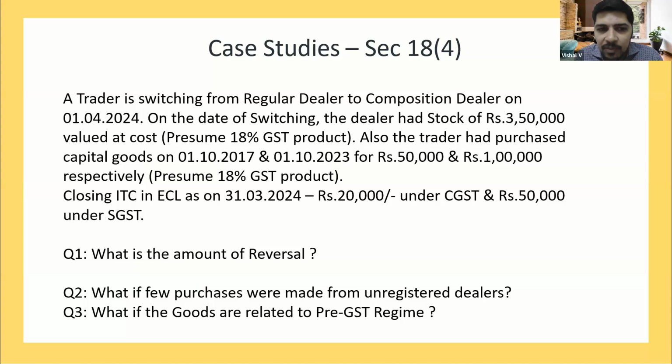So this 39,600 will be used. The 20,000 of CGST will be used to set off 39,600 and the balance 19,600 has to be paid by way of cash under CGST. In case of SGST, we have 50,000 balance. Therefore, in this 50,000, 39,600 will be used for SGST and the balance 10,400 lapses. So the actual impact for this trader is 39,600 into 2 plus 10,400, that is 89,600: 70,000 by way of credit and 19,600 by way of cash. I hope this particular case is clear.